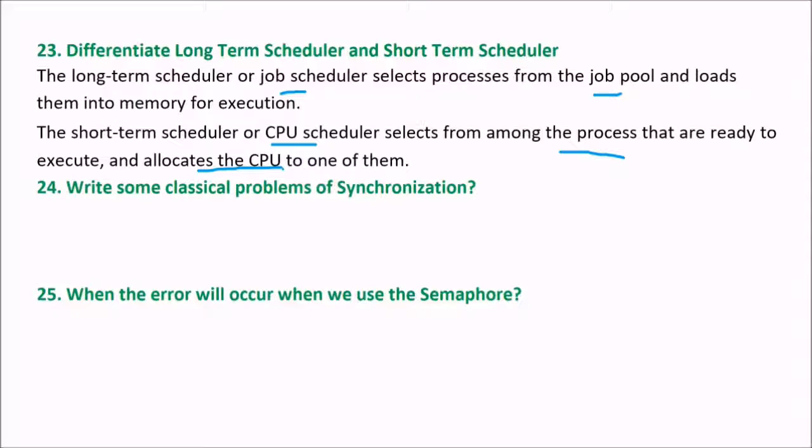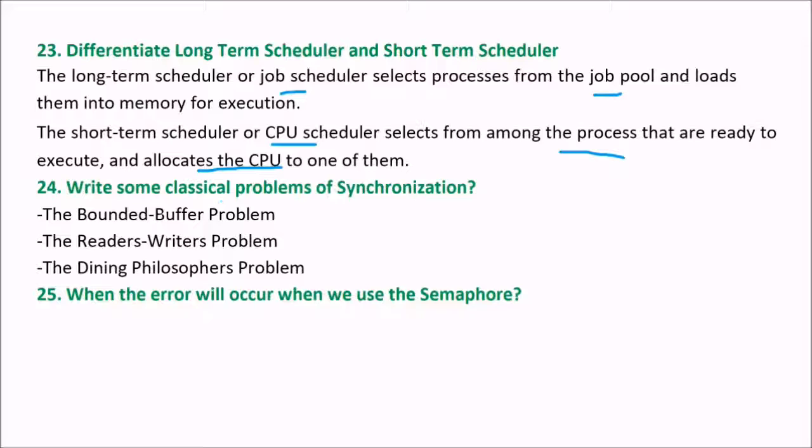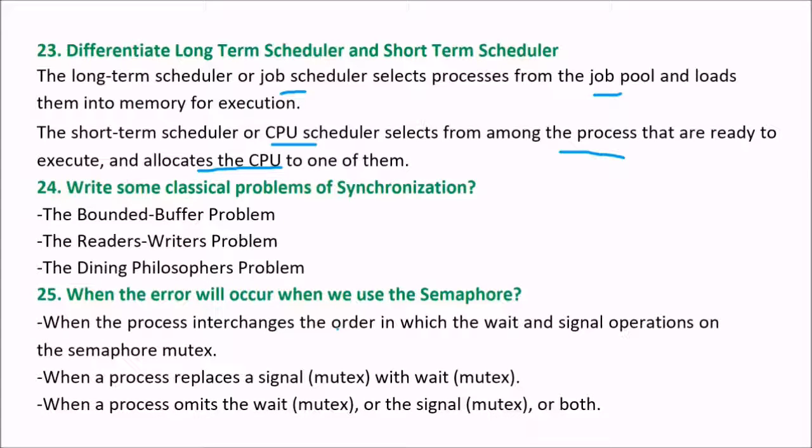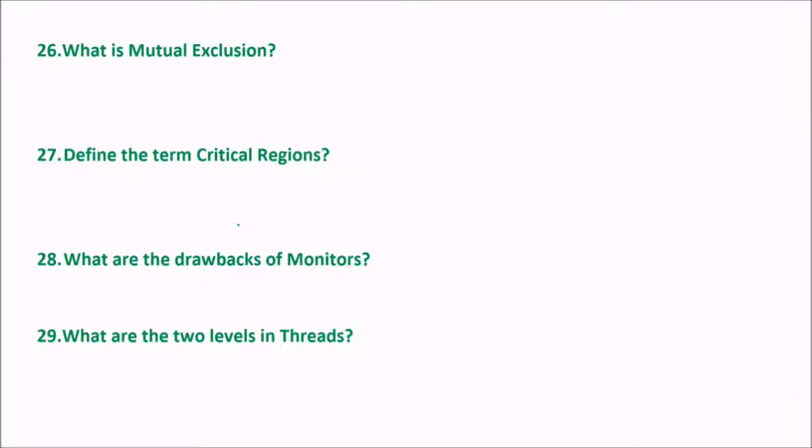Write some classical problems of synchronization. Bounded buffer problem, reader-writer problem, dining philosophers problem. These are the classical problems of synchronization. Next, when will an error occur when we use the semaphore? It occurs when the process interchanges the order in which the wait and signal operations are performed on the semaphore mutex, when a process replaces a signal with a wait, and when a process omits the wait or the signal. These are the conditions where the semaphore is going to give you an error.